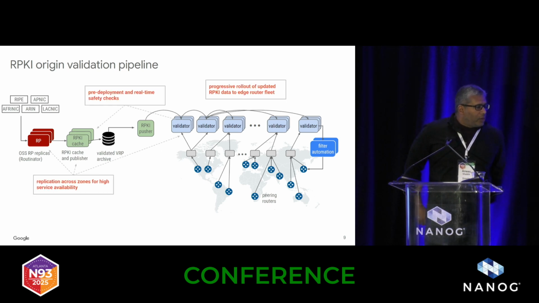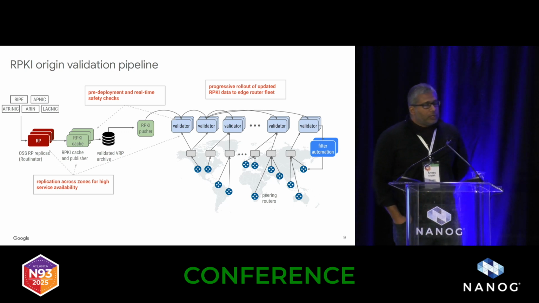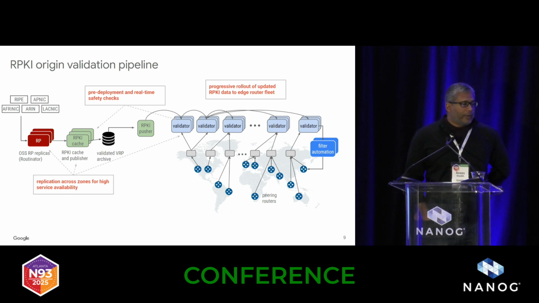So similar thing here, we have a few different techniques that we use. Again, replication, obviously. In addition, though, you can see that the validators themselves are sharded. So they only are responsible for the set of routers, I should say, that receive external routes in that specific region. And by using progressive rollouts across the validator fleet, we can make sure that, let's say, the contents of a new set of VRPs in the RPKI doesn't break anything unexpectedly as we roll out.